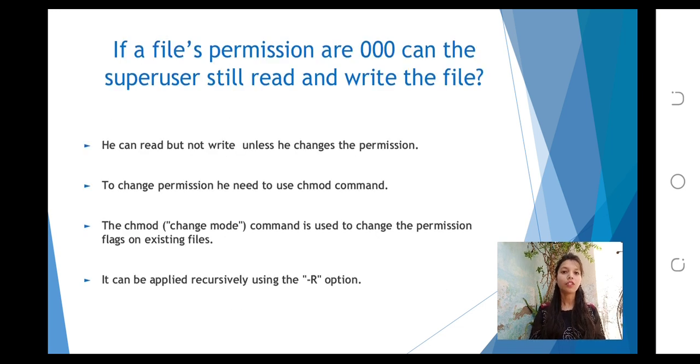Now, if a file's permissions are 000, can the superuser still read and write the file? He can read but not write unless he changes the permission. To change permission, he needs to use the chmod, change mode, command. The change mode command is used to change the permission flags of an existing file. It can be applied recursively using the -R option.